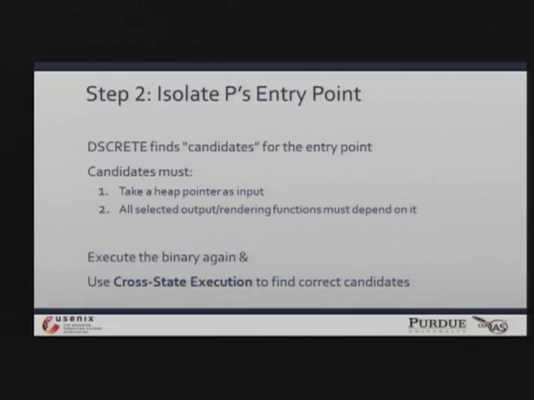So to do this, discrete is going to look at that program slice and it's going to identify a number of candidates for the entry point. And then it's going to test these candidates in a process that we call cross-state execution. So to do this, the investigator is going to execute that binary one more time, and in the background, discrete is going to test each one of these entry point candidates. So I'm going to show exactly how cross-state execution works right now.